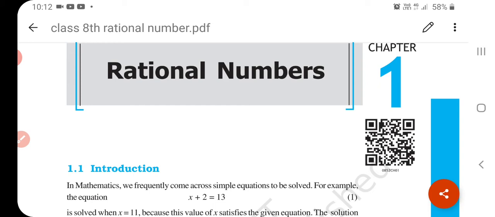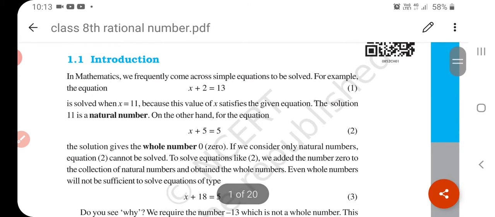It means it's uncountable. Another type of number is called a whole number. When we add 0 to natural numbers, it becomes a whole number, and we denote whole numbers by capital W.